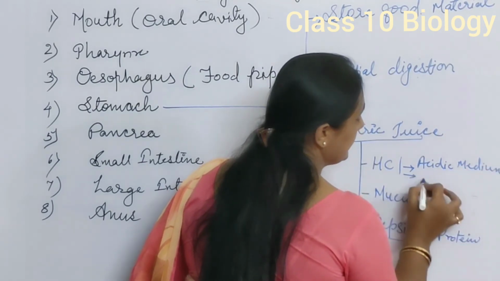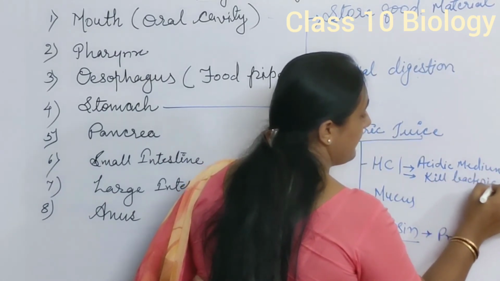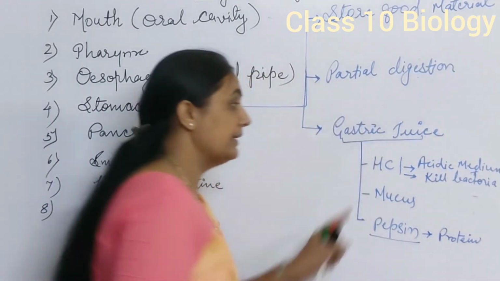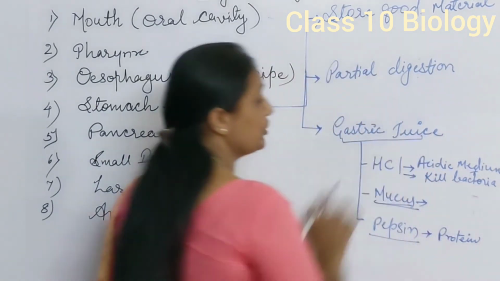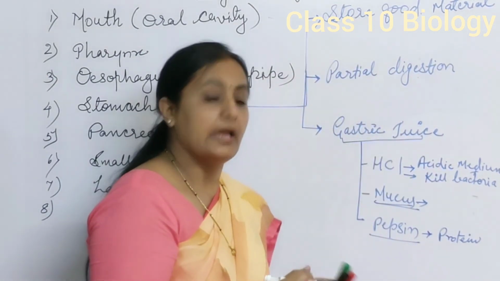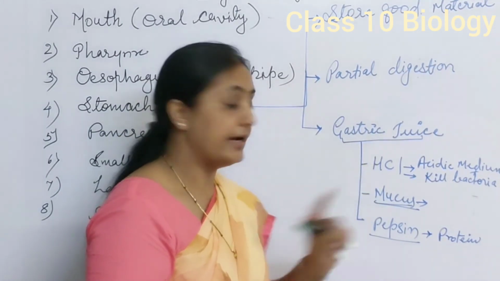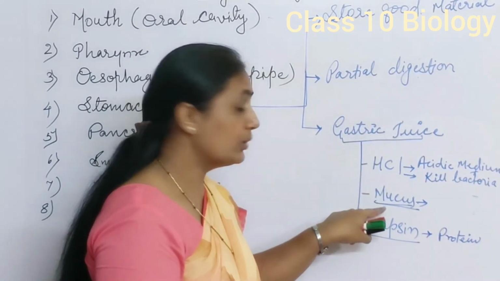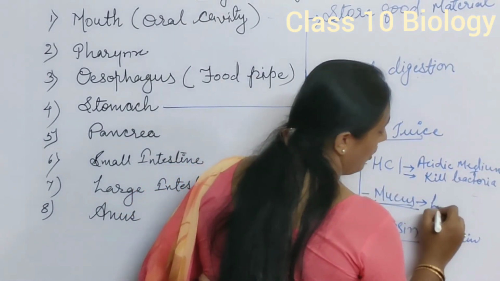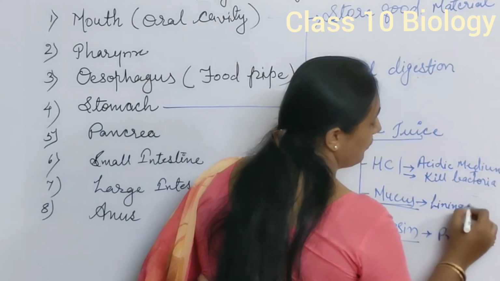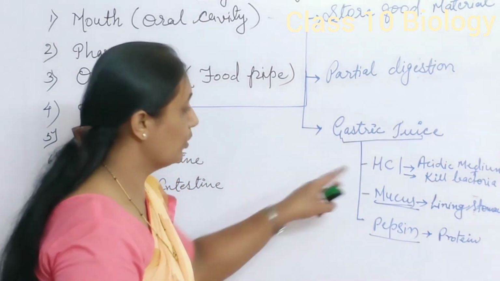The second role of HCl is that it helps to kill bacteria. Whatever unwanted bacteria enter with food, that bacteria is killed by HCl. And the role of mucus: these gastric juices are secreted in the inner lining of the stomach, which is very soft and delicate. HCl is an acid, and HCl can damage the inner lining. So mucus is there, which is sticky in nature and helps to prevent the inner lining of the stomach from the action of HCl, so that the inner lining does not get damaged. That is the role of mucus.